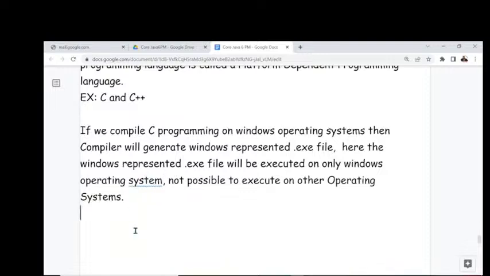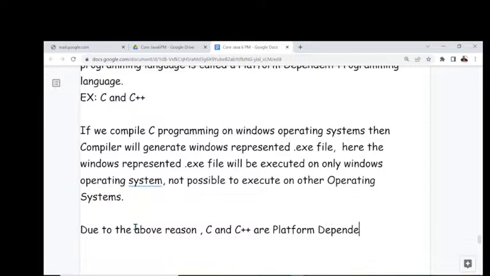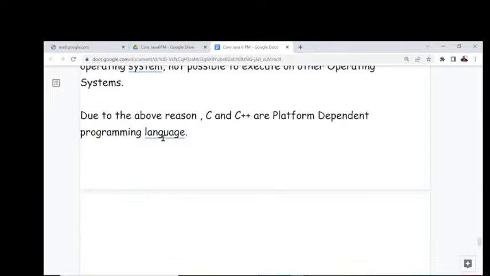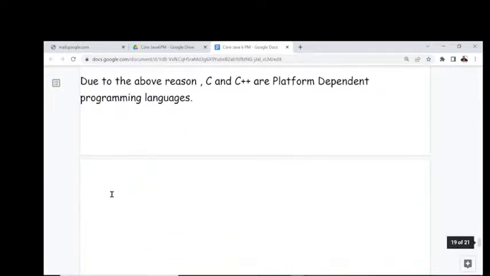Therefore, due to the above reason, now tell me guys, C and C++ both are platform dependent programming languages. Guys, are all of you getting clarity on this point now?